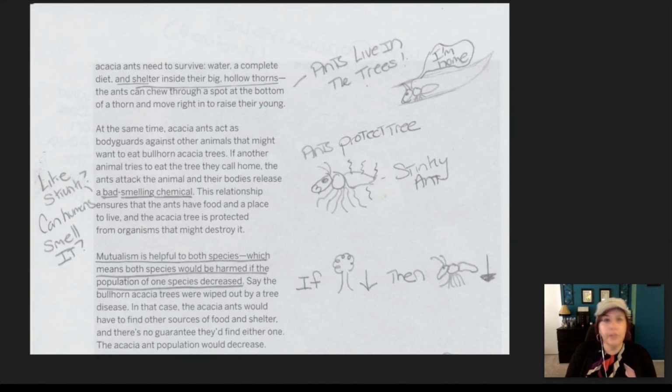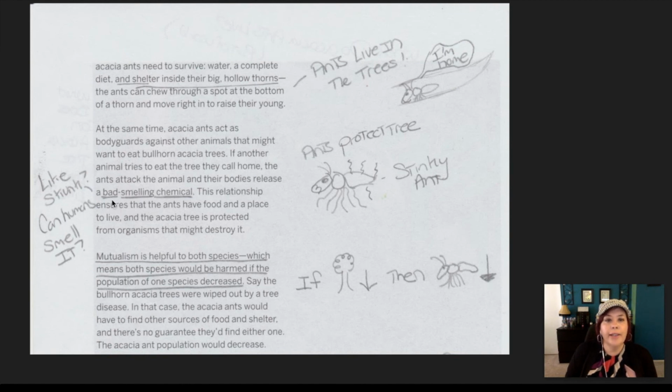On the next page, I highlighted that the ants shelter inside the big hollow thorns of the acacia tree. And this was shocking to me because I never realized that ants could live in trees. I always thought ants lived in the ground. And so I drew a little picture of an ant in a thorn saying, I'm home, to help me remember that ants live in the horns of the acacia tree.